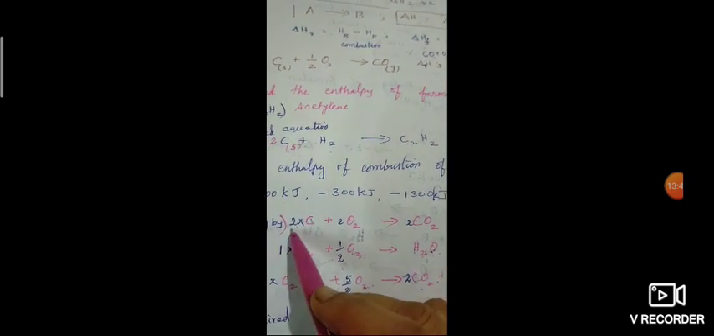So we have to multiply the whole equation by 2. Next, how many hydrogens are there? 2 hydrogen, and here also 2 hydrogen, so we have to multiply by 1. Here how many acetylene are there? Only 1 acetylene, and here also only 1 acetylene.